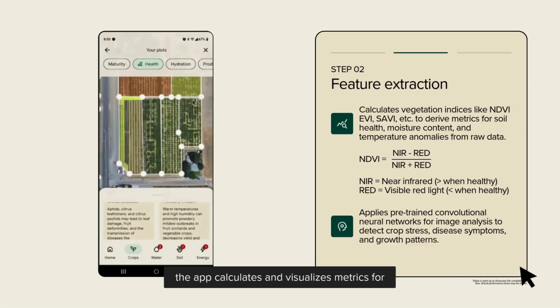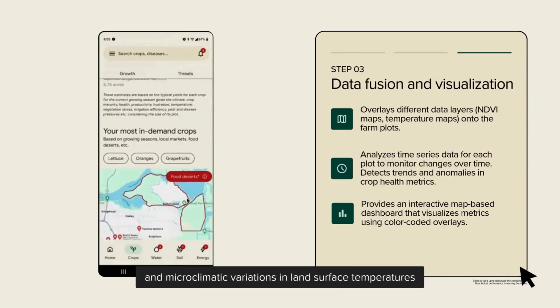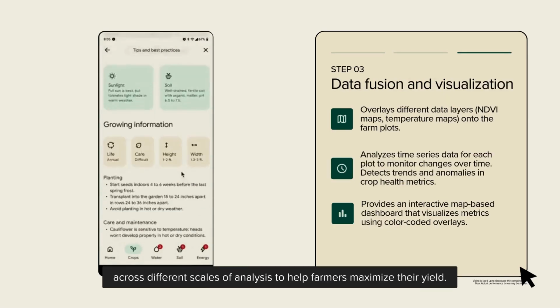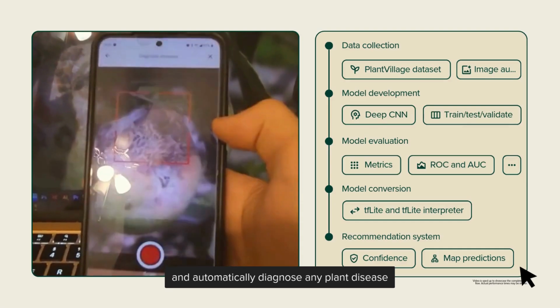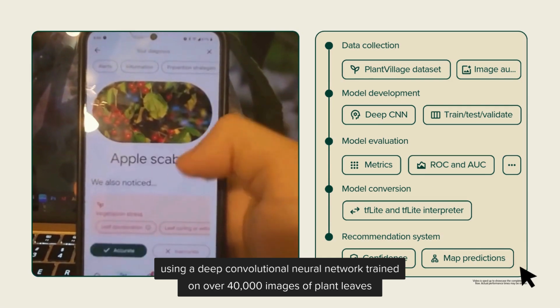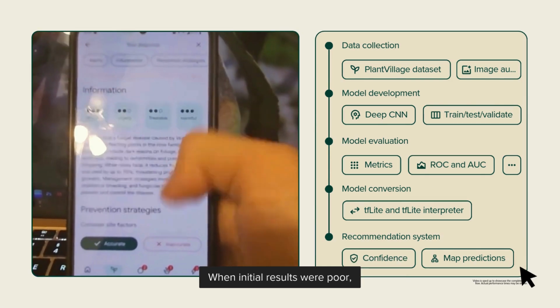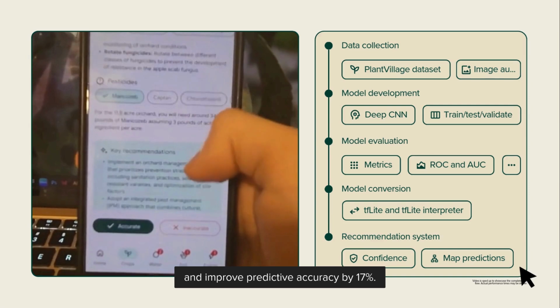The app calculates and visualizes metrics for crop phenology, vegetative health, hydration, photosynthetic productivity, and microclimatic variations in land surface temperatures across different scales of analysis to help farmers maximize their yield. The app allows us to take a photo and automatically diagnose any plant disease using a deep convolutional neural network and data of over 40,000 images of plant leaves using multi-class classification. When initial results were poor, I applied image augmentation to diversify the dataset and improve predictive accuracy by 17%.